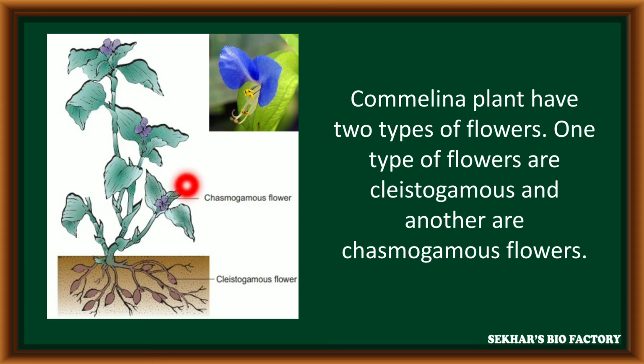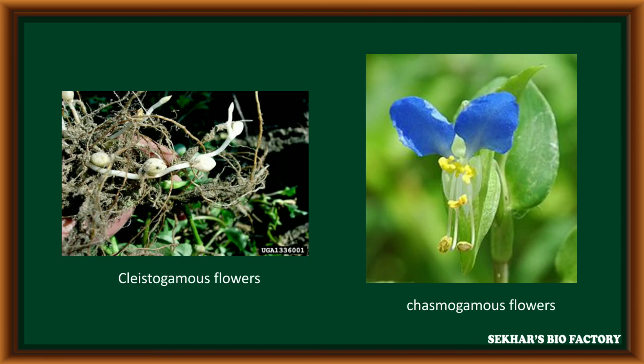The Commelina bengalensis plant can produce two types of flowers. One is cleistogamous flowers, which are unopened flowers. Chasmogamous flowers are opened flowers. Cleistogamous flowers are produced inside the soil and chasmogamous flowers are produced aerially.